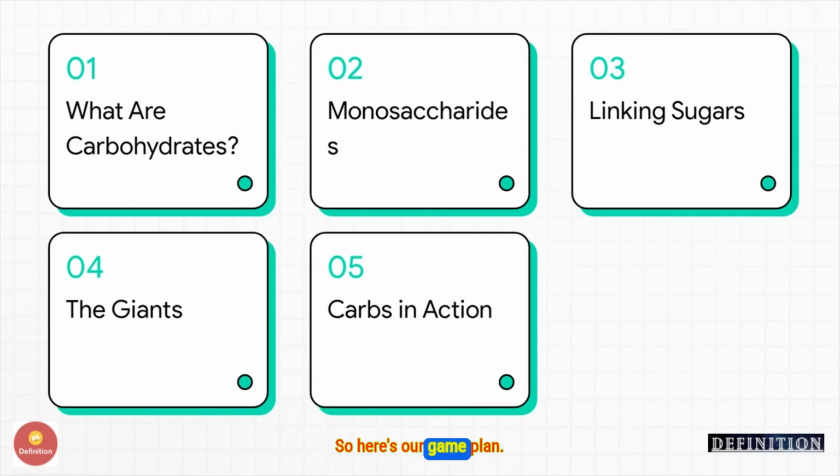So, here's our game plan. We're going to start with the absolute basics. Then we'll look at the individual building blocks. After that, we'll see how they connect to form bigger structures, all the way up to the real giants of the family. And then we'll tie it all together with why this stuff actually matters in the human body and in the clinic. Let's jump in.